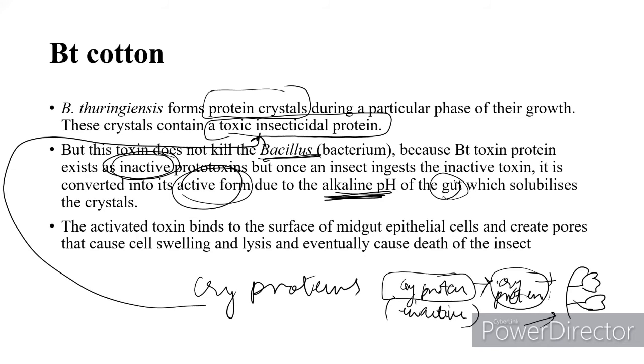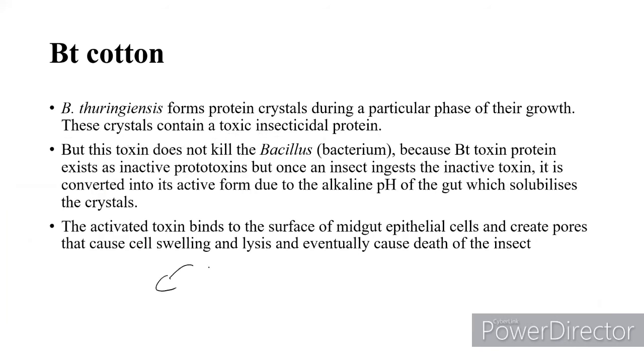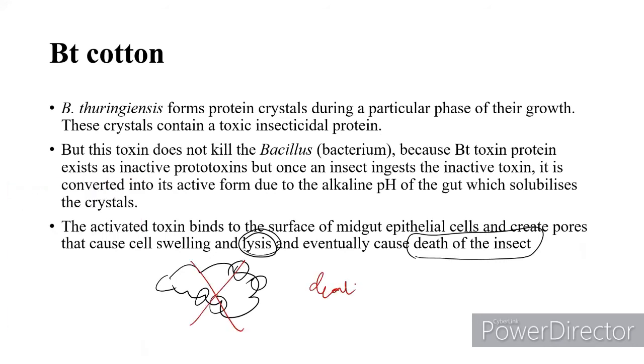The activated toxin binds to the surface of midgut epithelial cells and creates pores. So we have this insect here, and it creates some pores within the gut. The pores cause swelling and lysis. Lysis means breakage, and eventually causes the death of the insect.